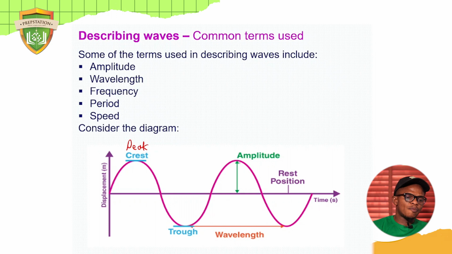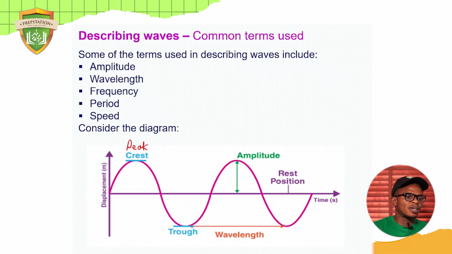And then up here, this green line represents the amplitude, the height. The purple line here represents the rest position. On my left, you have the displacement, the unit is meter. And on my right, you have the time. So this is transmission or propagation of wave motion traveling with respect to time.